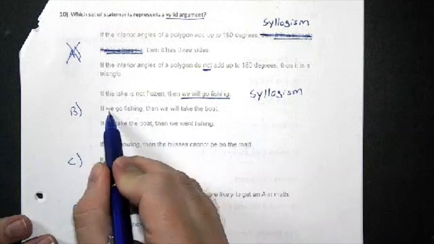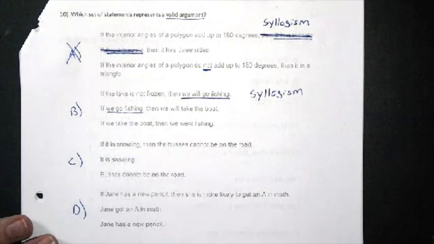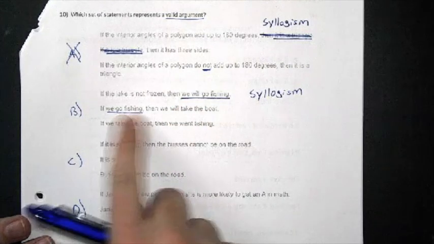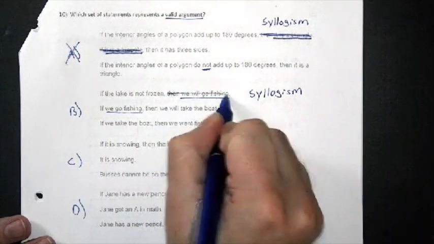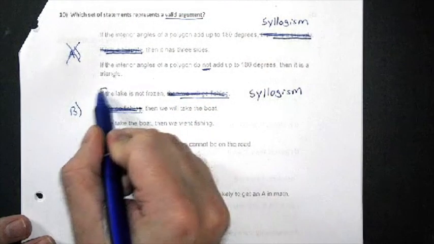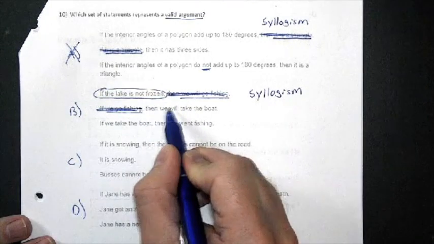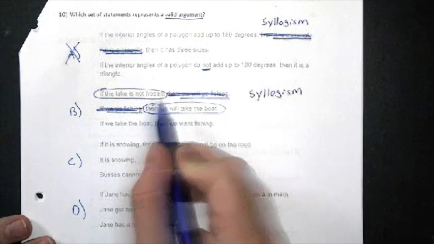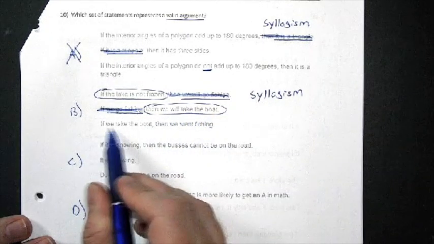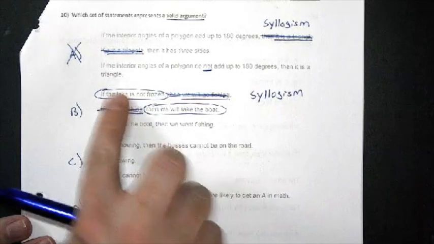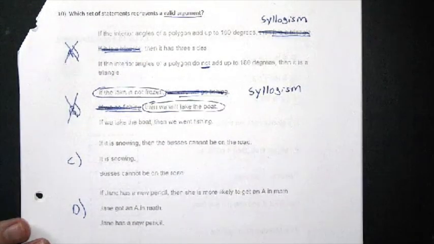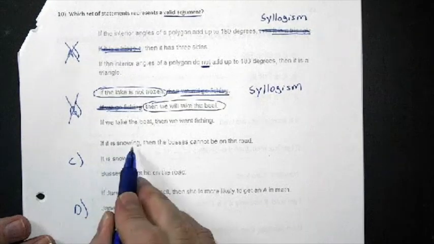And in order for syllogism to work, we need to underline the conclusion of the first statement and the hypothesis of the second statement. They have to match for syllogism to work. We will go fishing, we go fishing. Those mean the same thing, so I'm going to mark out the conclusion and the hypothesis. And what's left over should be our third statement. So let's see if that's true. If the lake is not frozen, then we will take the boat. If we take the boat, then we went fishing. That obviously does not match what it's supposed to be, so we can rule out B.